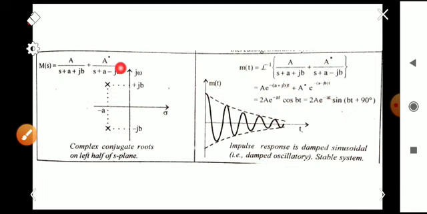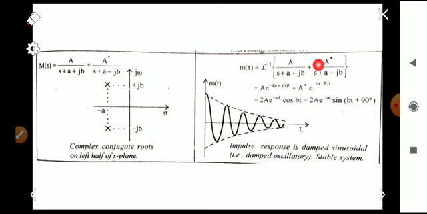If the transfer function is in this form, the roots are complex conjugates and lie in the left half of the S-plane. The roots will be minus a minus jb and minus a plus jb, always lying on the left half of the S-plane.